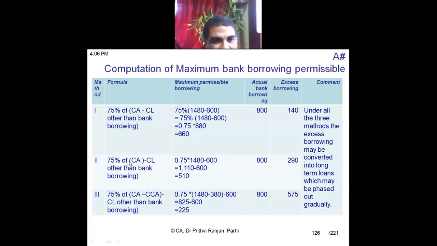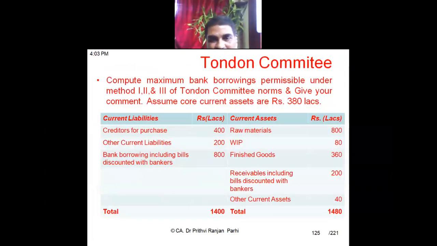The second method is 75% of current asset minus current liabilities. Here again, current liabilities exclude bank borrowings. Third case: 75% of the current asset minus core current asset, minus current liabilities other than bank borrowing. So in the first case, we are calculating 75% of current asset minus current liability. What is current asset? Current asset total you see is 1480. And what is current liabilities?